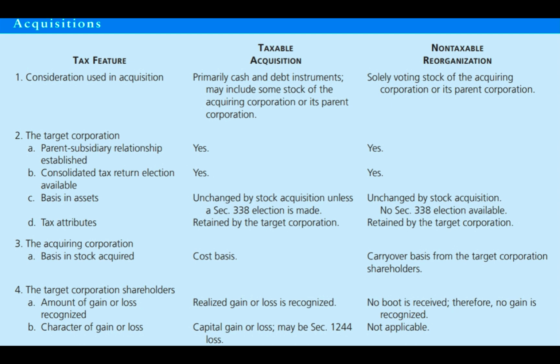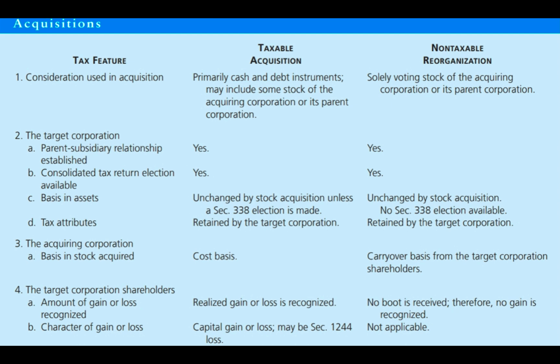The basis in the assets, 2C. In a taxable acquisition, if I buy the stock of the target, the basis in the assets held by the target is unchanged by this acquisition unless I make a 338 election. And in a non-taxable reorg, the basis of the target's assets are unchanged by the acquisition, and I am not allowed to make a 338 election. The tax attributes in both a taxable and a non-taxable acquisition or reorganization are still retained by the target corporation.